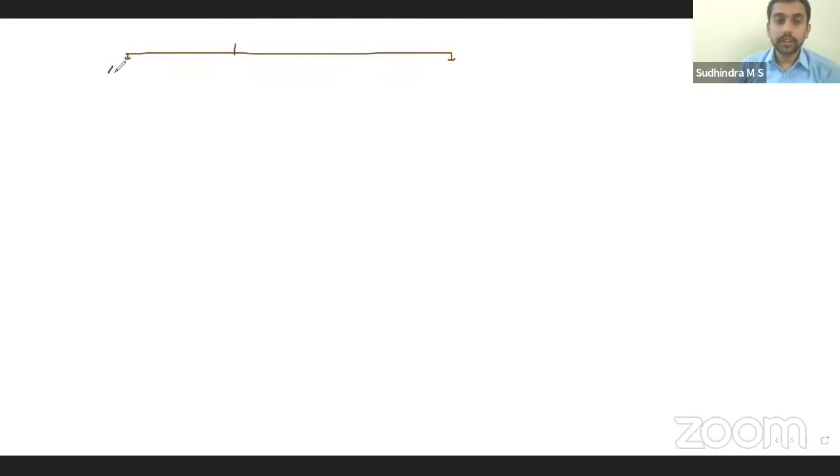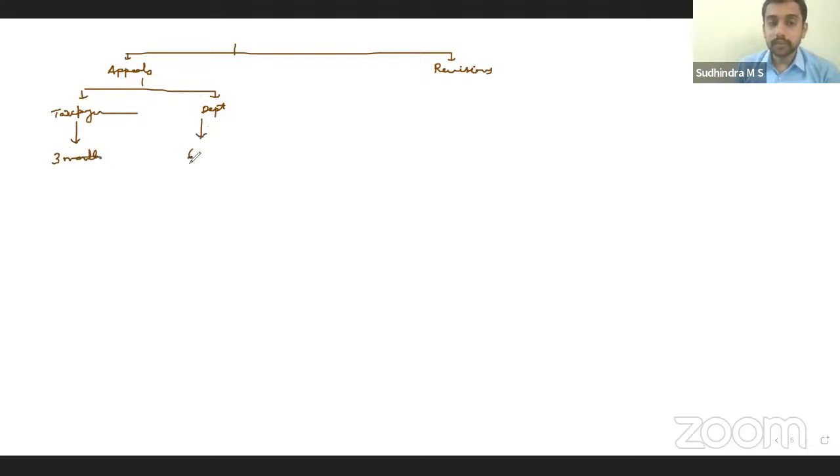These are two different discussions, correct? Appeals and revisions. Appeals can be filed by the aggrieved party, the taxpayer normally. In some cases, appeals can be filed by the department also as a review application. If the commissioner feels that the order passed by any of his subordinates is wrong, then he can file an appeal on that. It's called a review application, right? Taxpayer to file an appeal within 3 months from the communication of the order. Department, 6 months.